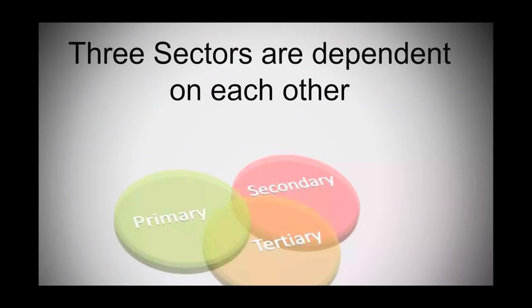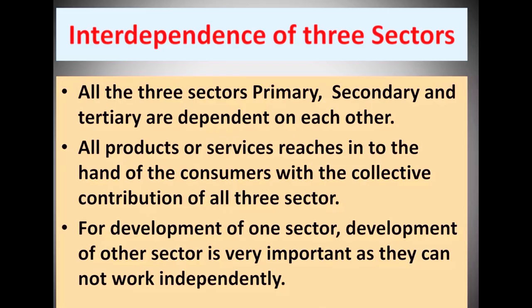The three sectors, primary sector, secondary sector and tertiary sector, which are the major sectors of the Indian economy, are closely connected and depend on one another for the smooth functioning of the country. All three sectors are dependent on each other, and all products or services reach the hands of consumers with the collective contribution of all three sectors.